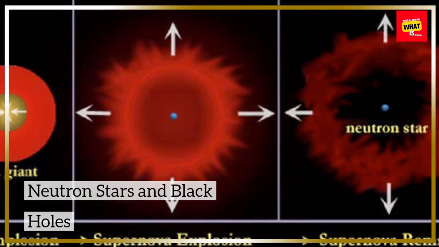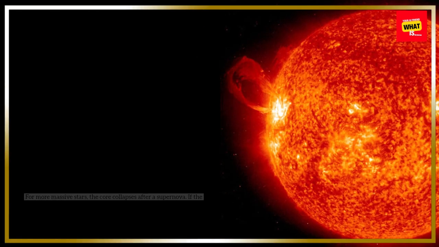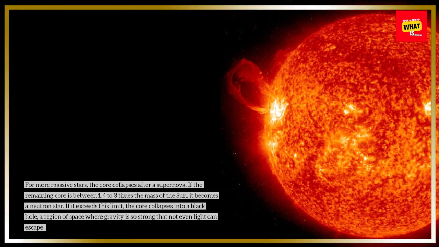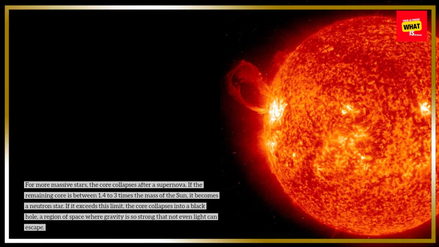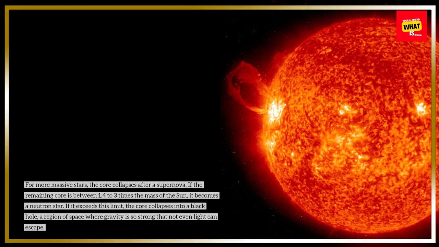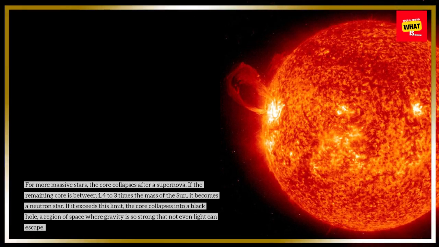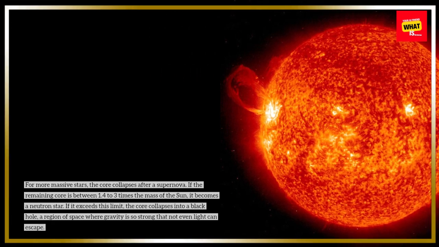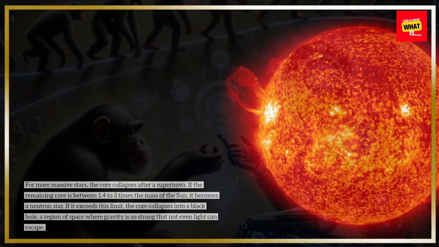Neutron stars and black holes. For more massive stars, the core collapses after a supernova. If the remaining core is between 1.4 to 3 times the mass of the Sun, it becomes a neutron star. If it exceeds this limit, the core collapses into a black hole, a region of space where gravity is so strong that not even light can escape.